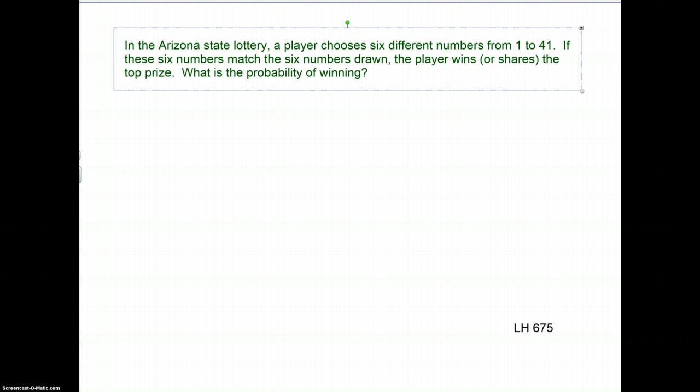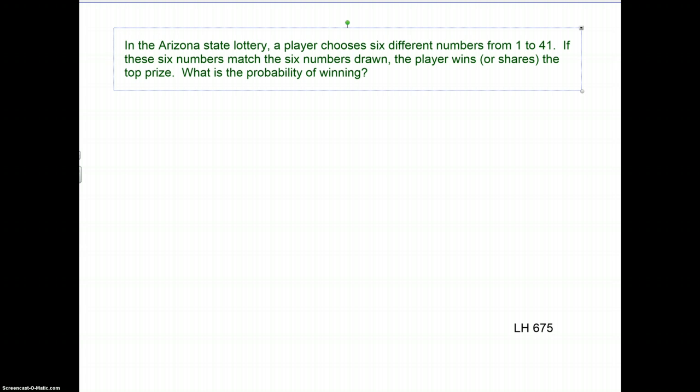So let's talk about winning the lottery. In the Arizona lottery, there are numbers from 1 to 41, and you pick 6. So we want to know what the probability of winning is. Well, we need to figure out how many ways there are of picking a set of 6 numbers out of these 41 possible options.